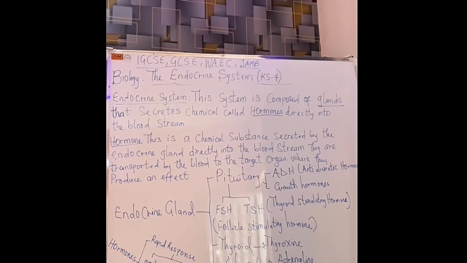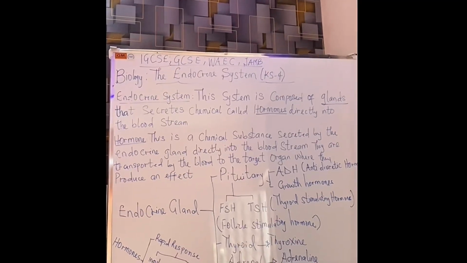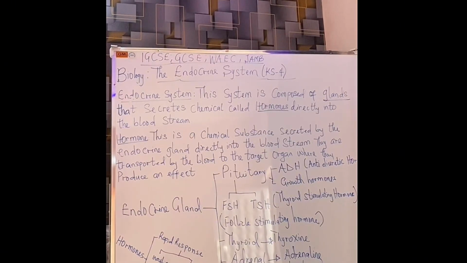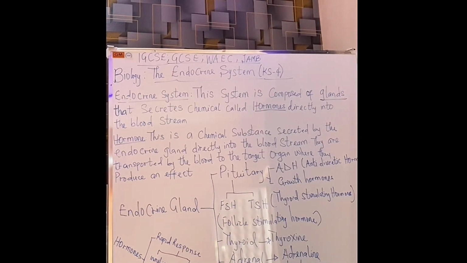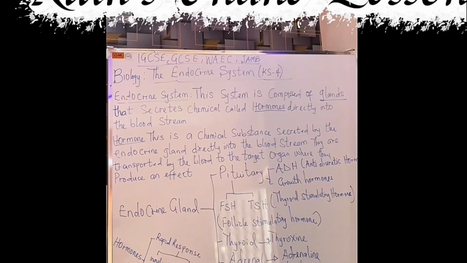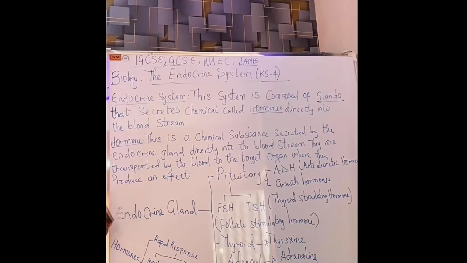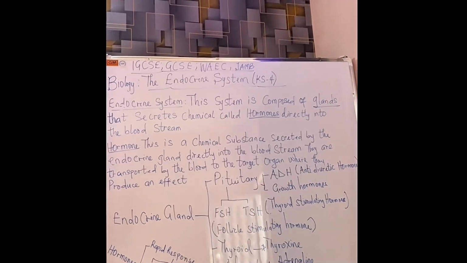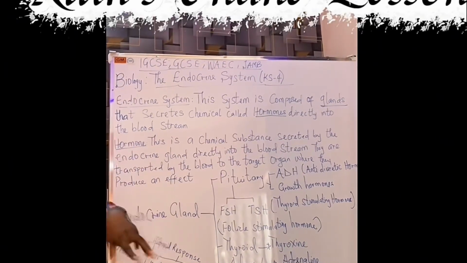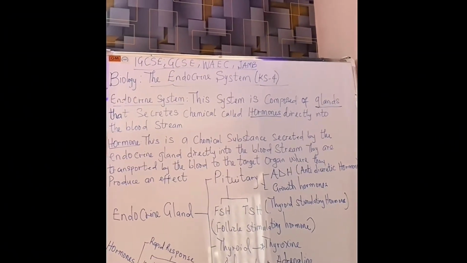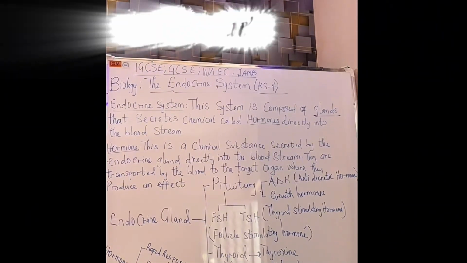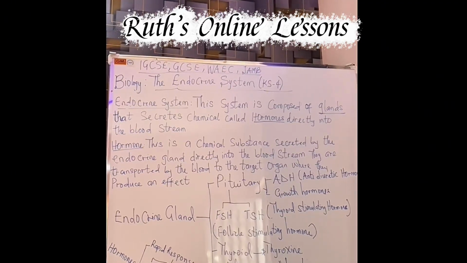Let me say something lastly before I end this video. I'd like us to note that the endocrine system and the nervous system have something in common. And what is that thing they both have in common? Both the endocrine system and the nervous system are responsible for coordination. They coordinate what happens in our body. But the coordination of the nervous system and the nervous response are really very fast, because this response travels along the nerves as electrical signals. So they move really fast.